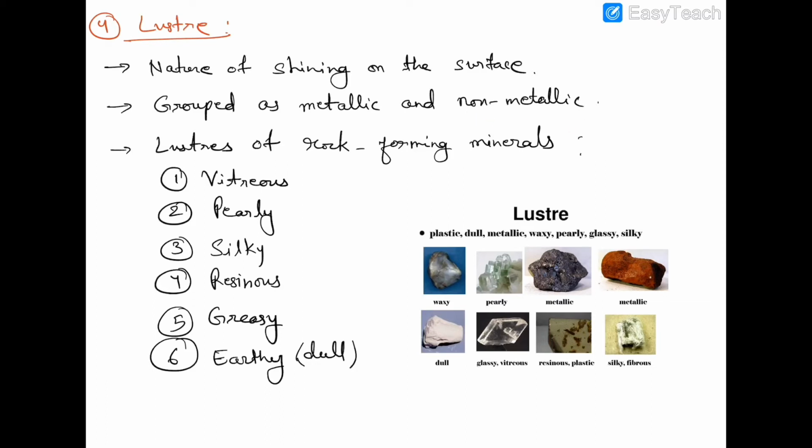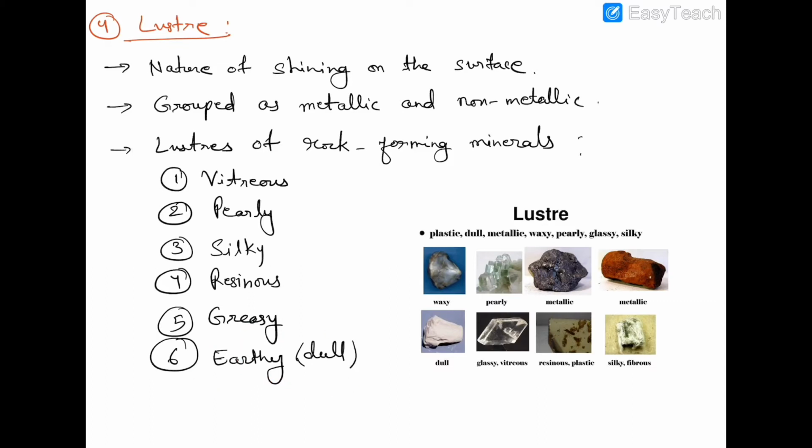Okay, non-metallic lusters is the type of shining that appears in some common materials. Okay, generally rock forming minerals shows non-metallic lusters. These are some non-metallic lusters that are observed mainly in rock forming minerals. Okay, first one is vitreous luster. In case of vitreous luster, the shining on the surface of mineral is like a glass sheet. Okay, in similar way, in pearly luster, the shining is like a pearl, silky luster, resinous luster, greasy luster, earthy or dull luster. In this case, there is no shining on the surface of mineral, like earth or chalk.